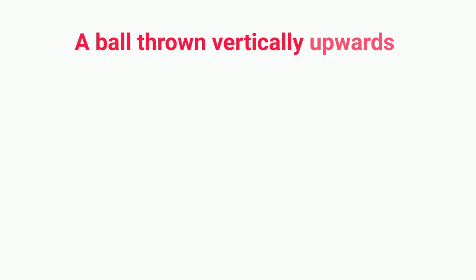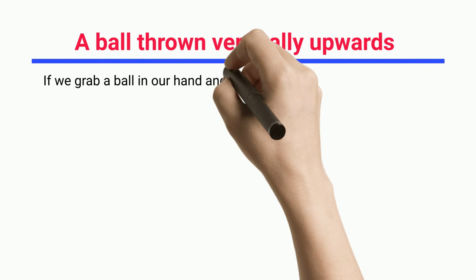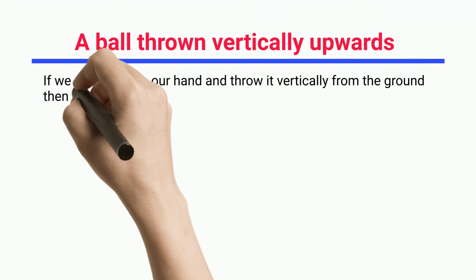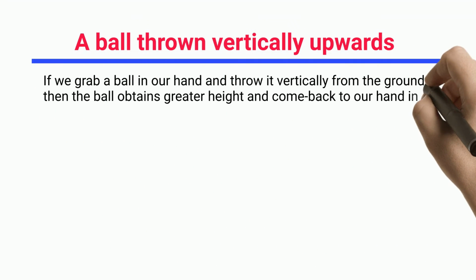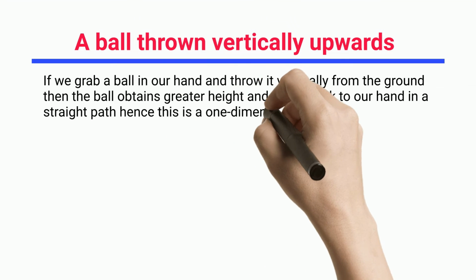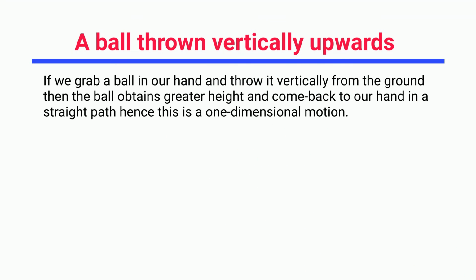A ball thrown vertically upwards. If we grab a ball in our hand and throw it vertically from the ground, then the ball attains a greater height and comes back to our hand in a straight path, hence this is a one-dimensional motion.